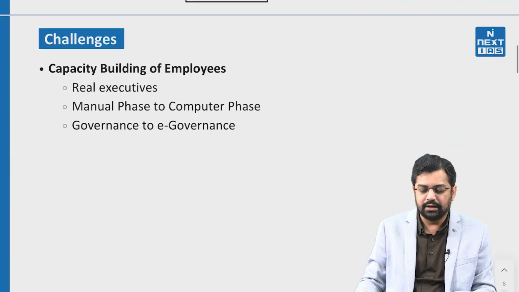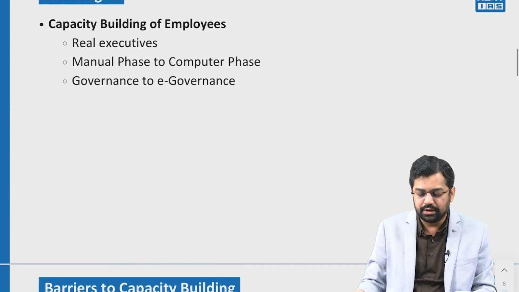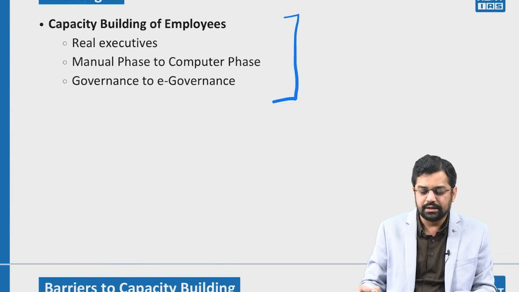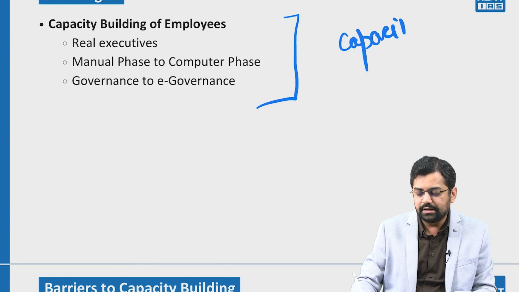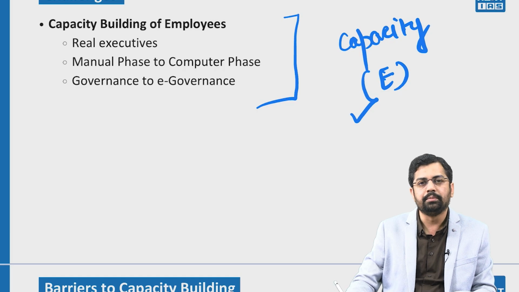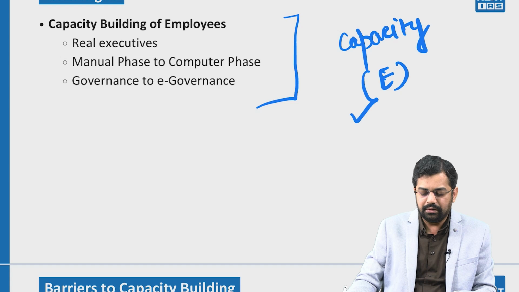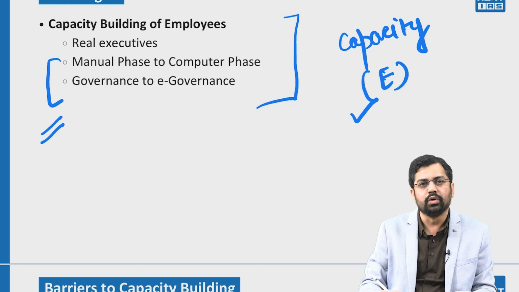So next, the major theme of the article that I am going to discuss is with respect to the challenges. The article talks about capacity building, and as I said, the capacity building of the executive is going to be very important because they are going to be on the ground, and the citizens are interacting with them, right? So our first interaction is going to be with the real executive only, right? When we talk about capacity building, the major challenge can be termed into two categories.